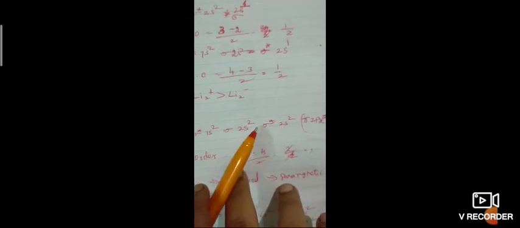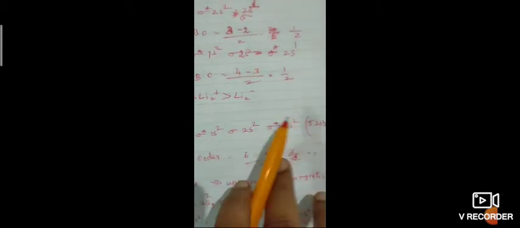So the hypothetical molecule is B2, that is 10 electrons: sigma 1s2, sigma star 1s2, sigma 2s2, sigma star 2s2 and pi 2px1 and pi 2py1. This is the order. So when you see the bond order, bonding is 6 electrons, antibonding is 4. So (6 minus 4) by 2, that is equal to 1. So what is the magnetic nature? It has unpaired electrons, so it is paramagnetic.